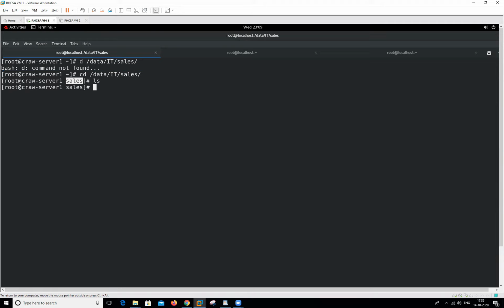and when we type ls, it will show me the present working directory. In this present working directory, there is no file, no folder. When we type cd, it will move to this particular location, and we want to check what is in this location. This has this particular folder, and this has this particular folder.